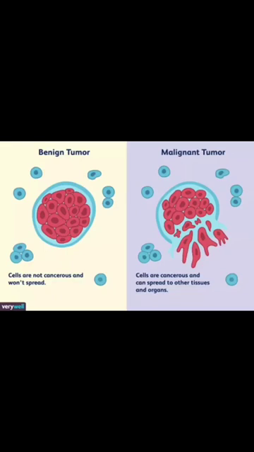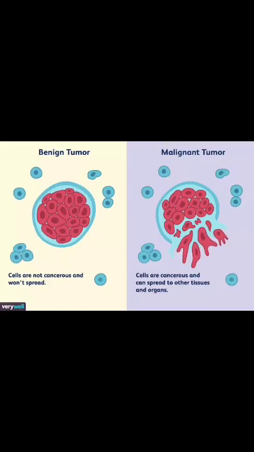They are still under control. But when a benign tumor becomes a malignant tumor, it becomes invasive and cancerous, when the dividing cells migrate to other parts of the body and form secondary tumors there and affect the cells there as well.